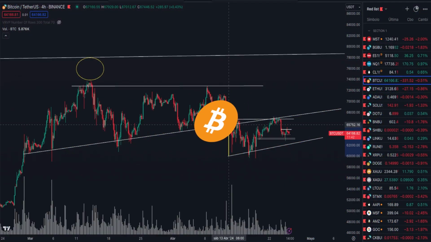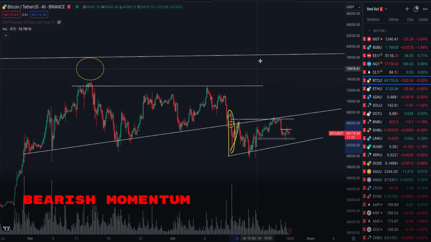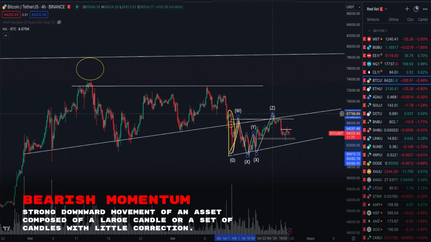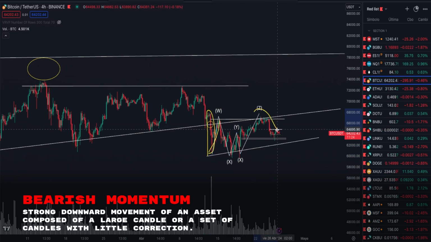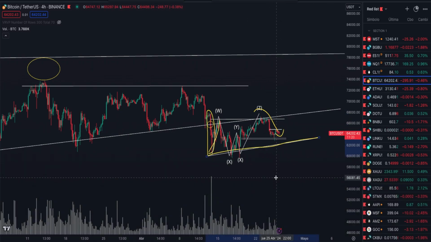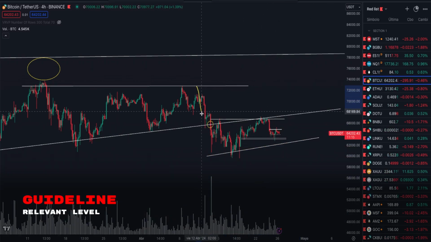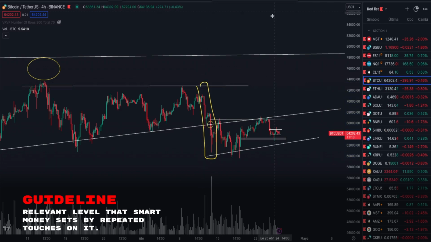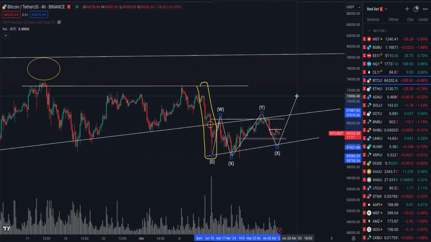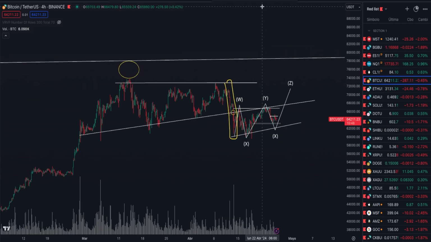Continuing with Bitcoin, we've been assessing this bearish impulse. Here, we had the W pattern. This was a weak Y, and we experienced a Z that seemed inclined to test the corrective patterns guideline. But now, we're considering the entire strong bearish impulse where we have the EW. This would be a weak Y, where we expect a Z at some point. This Z might seek liquidity from the entire distribution process.